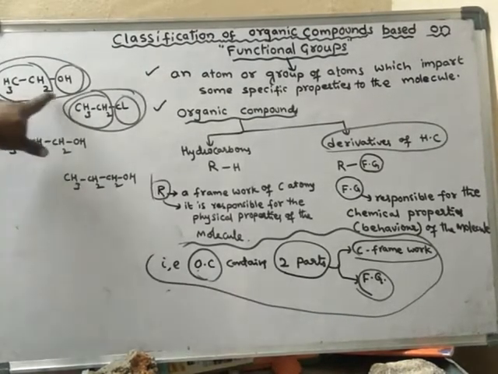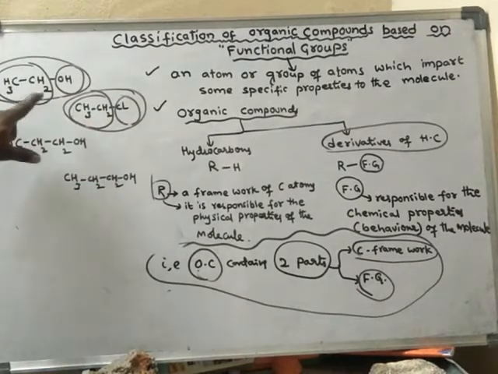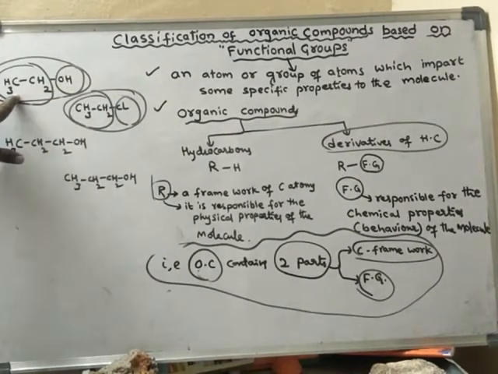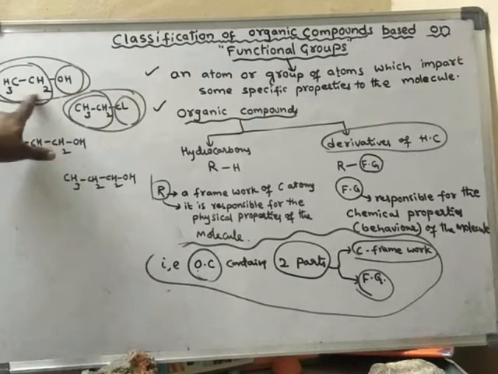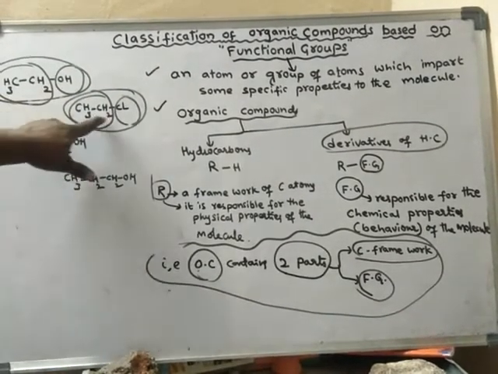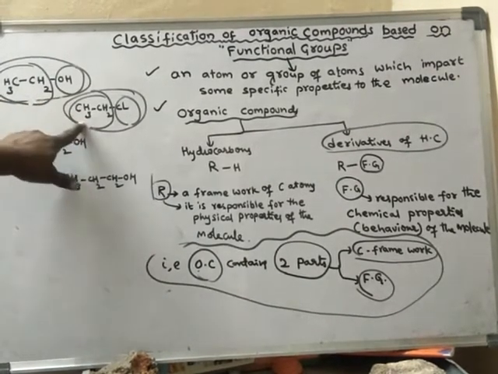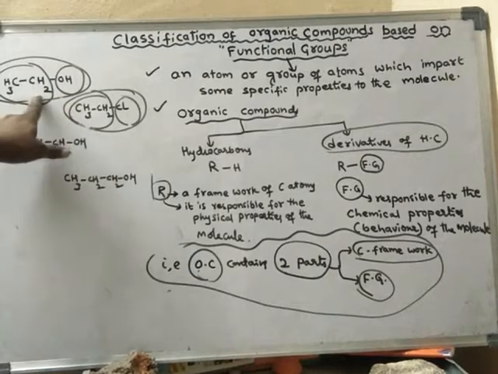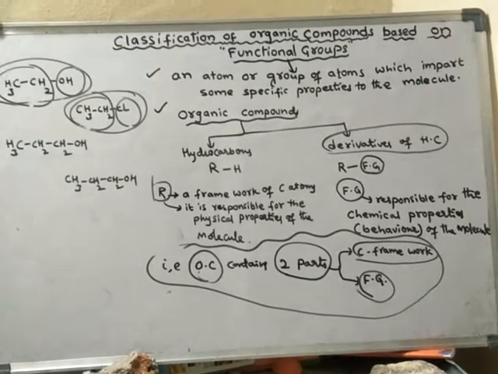The chemical properties of this one are different from the chemical properties of this one, though the remaining part of the molecule is similar in both the cases. If you remove the functional group, the remaining part is the same, yet these two molecules differ in their chemical properties.